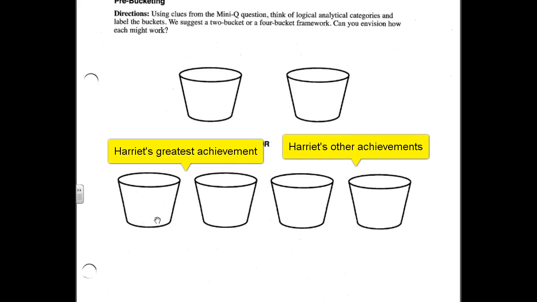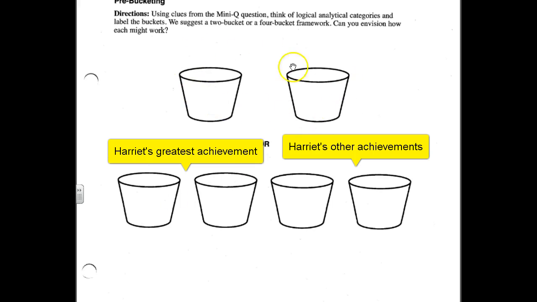Now, even though we're using the 2-bucket approach on our mini-Q, these 4 buckets down here are still going to be helpful for us in determining how they would be used if we were to go to a 4-bucket approach. I want you to think about this before I comment any further.